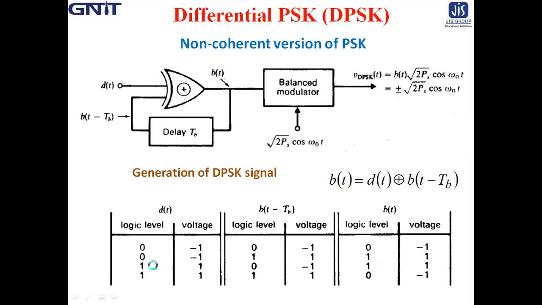So in these 2 cases, 0 1 and 1 0, we get the output high. In the other cases, 0 0 and 1 1, the output is low, that is 0. Correspondingly, the voltage level is minus 1 for 0, and plus 1 for 1.